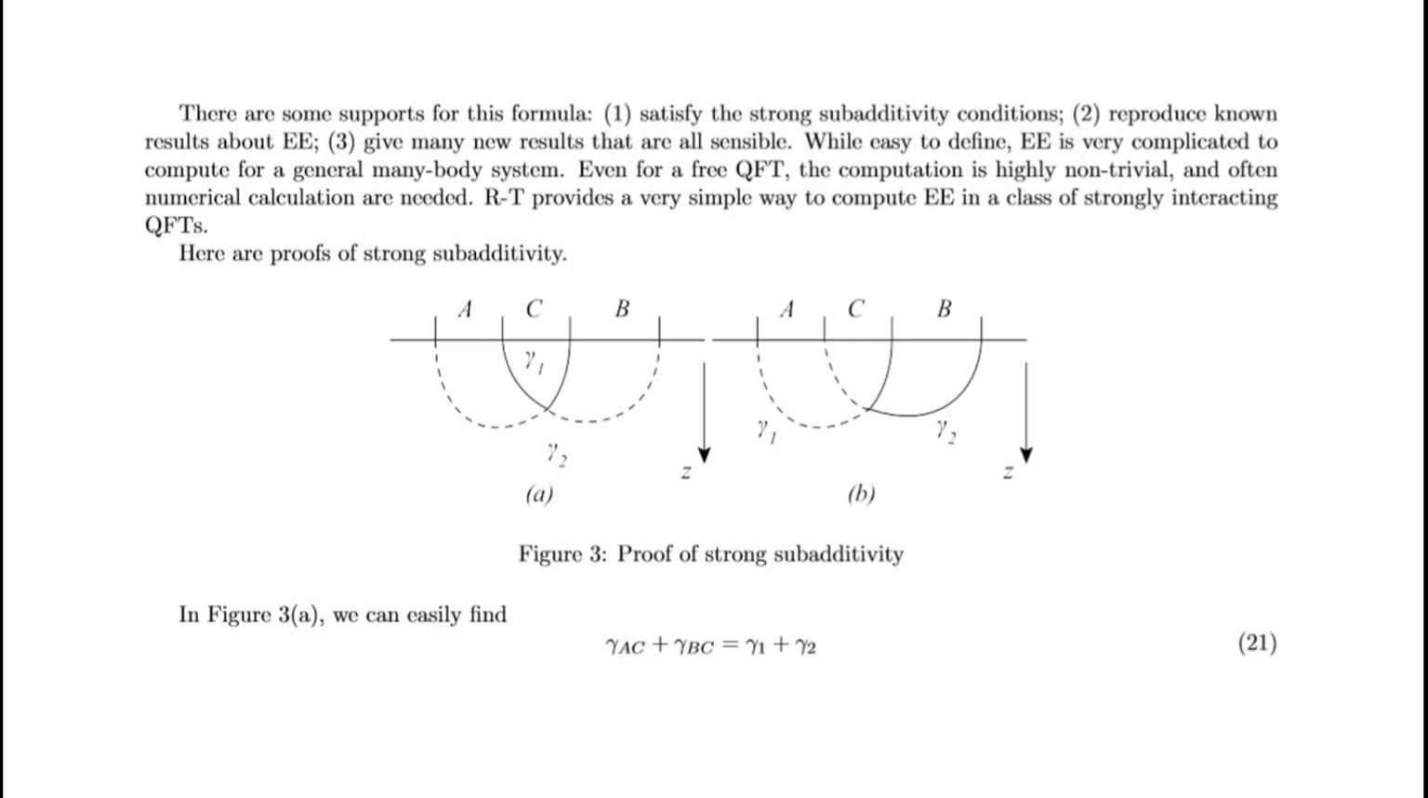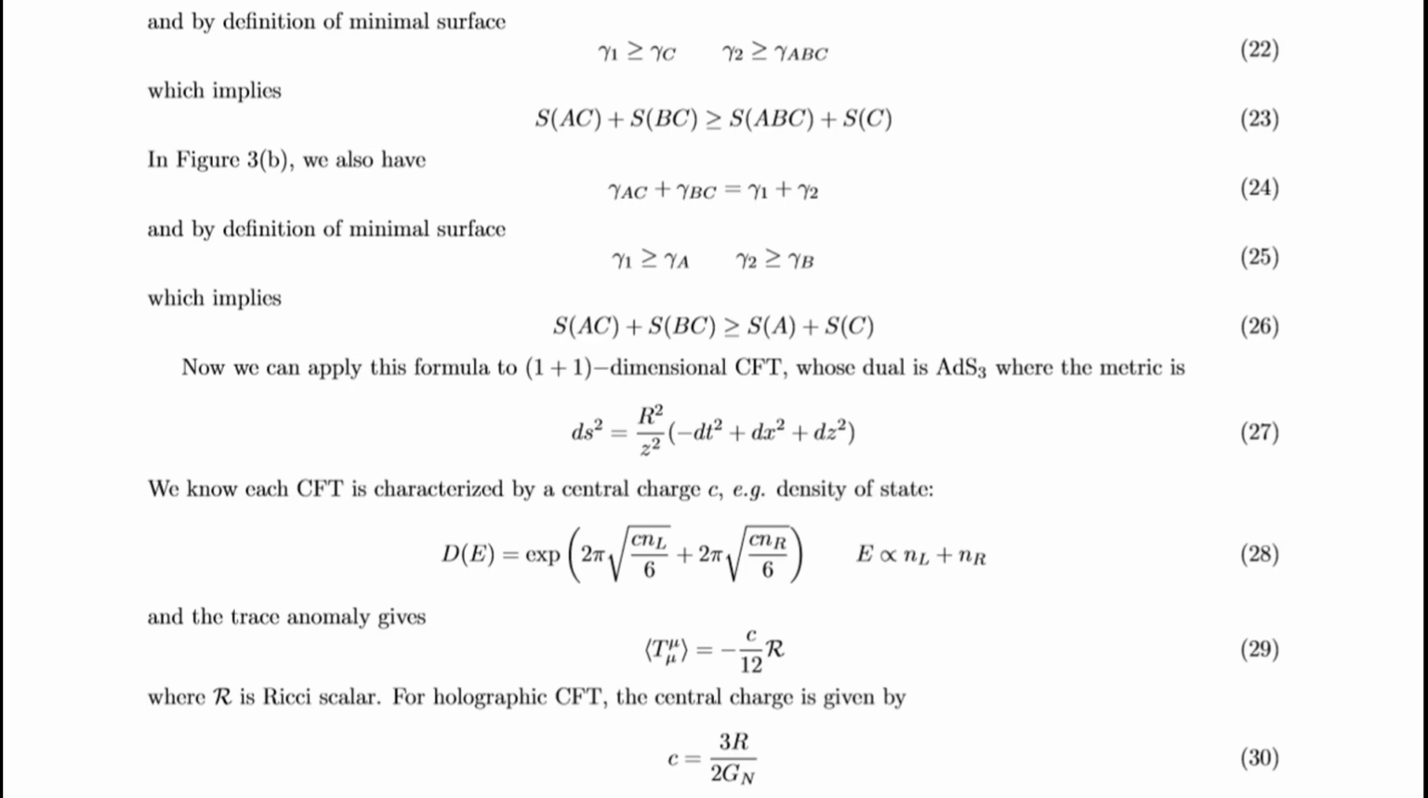Here are proofs of strong subadditivity. In figure 3a, we can classify this, and by the definition of minimal surface, which implies this. In figure 3b, we also have this, and by the definition of minimal surface, this, which implies this.